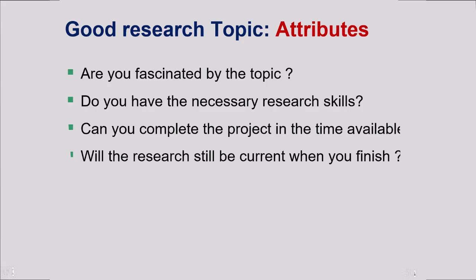Will the research be current by the time you are done? I will just give you an example. If a student is interested in doing research on COVID and wants to do PhD research, COVID is more or less done. If someone starts today, the PhD outcome will come in 3 to 5 years, depending on so many factors. After 5 years, perhaps nobody knows what COVID was. Yes, the possibility is there, but the probability would be low. So better not to go for such research. There is already a lot of research on COVID, but it is not necessarily going to be still current or received in the future as well.